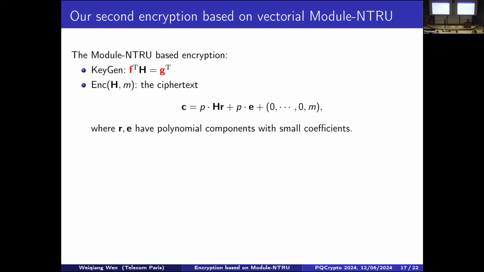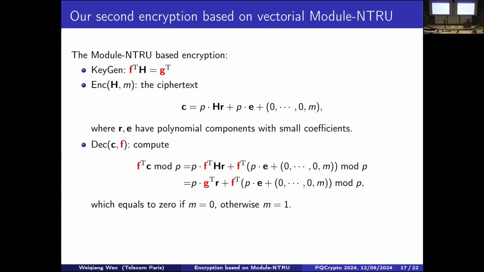Okay, so our second design follows the same idea as Gardner in 23, but with a different embedding for the message. The main reason is that we view this problem more like an NTRU problem, and in their paper, Gardner views the problem more like an LWE problem. So we also provide different parameter selection. And now the public key is again the vectorial Module-NTRU instance. Encryption is again to mask the message with the module LWE sample. And the decryption is much simpler.